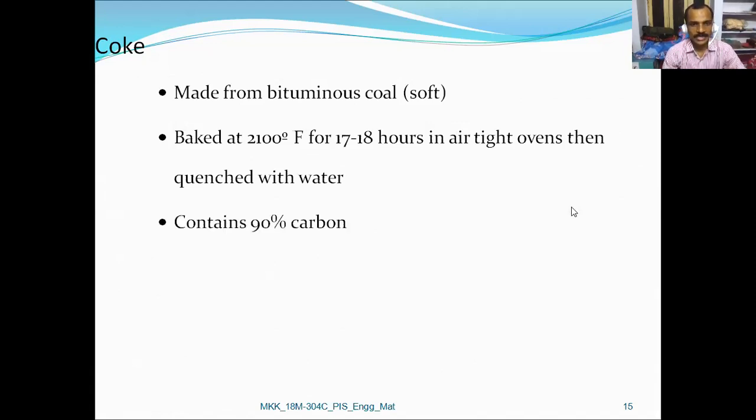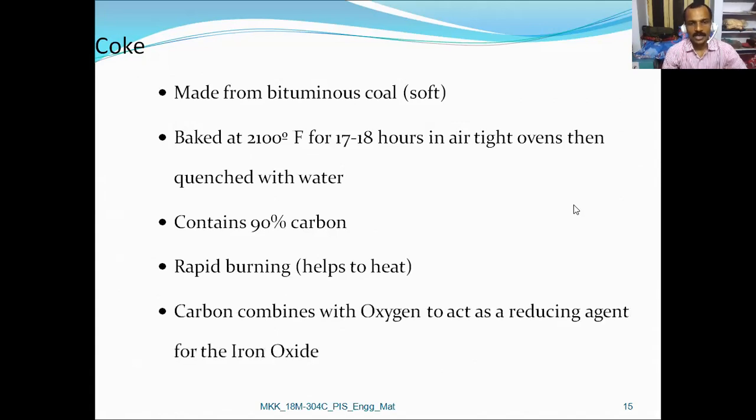It contains 90% carbon. It helps in rapid burning. Carbon combines with oxygen to act as a reducing agent for the iron oxide.